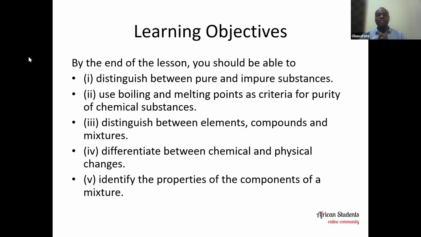Now, for this lesson, we have the following learning objectives. By the end of this lesson, you should be able to distinguish between pure and impure substances. You should also be able to use the boiling point and the melting point as criteria for purity of a chemical substance. You should also be able to distinguish between elements, compounds, and their mixtures. Equally, you should be able to differentiate between chemical and physical changes, and identify the properties of the components of a mixture.